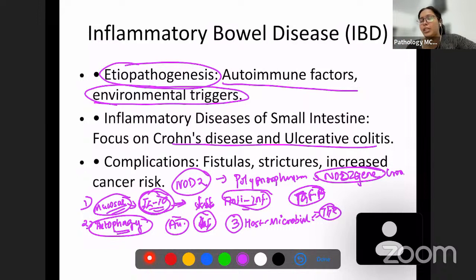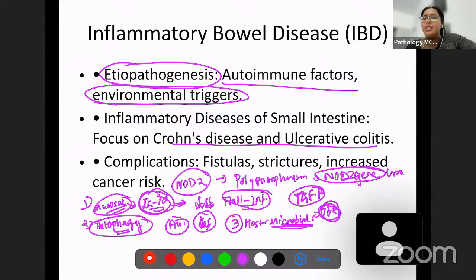We know there are three types of T cells from our general pathology. There are CD4 T cells, there are CD8 T cells, and there are regulatory T cells. CD4 are helper T cells, CD8 are cytotoxic T cells. There is a CD4 helper T cell which has a regulatory function also. So the factors which regulate these regulatory T cells are produced by the normal bacteria which are present in the bowel.